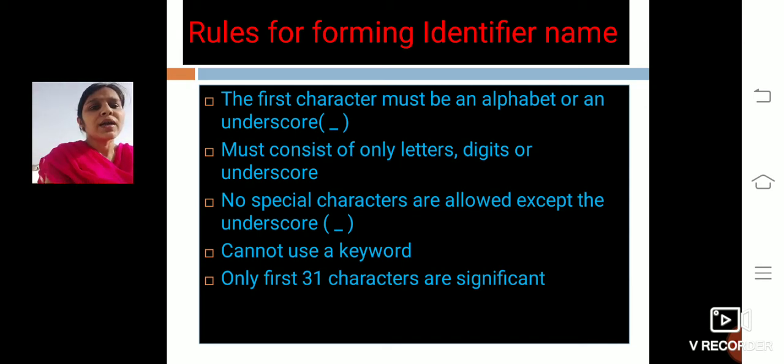Only the underscore special character is allowed. None of the other special characters like comma, dot, semicolon, quote, single quote, backslash are allowed. Next, we cannot use a keyword, because keywords are reserved words and cannot be used as identifier names. And the next rule is that only the first 31 characters are significant, which means only the first 31 characters of the identifier name are considered.